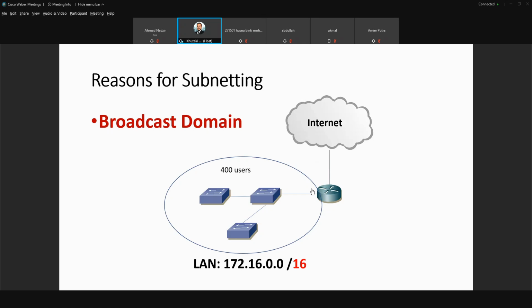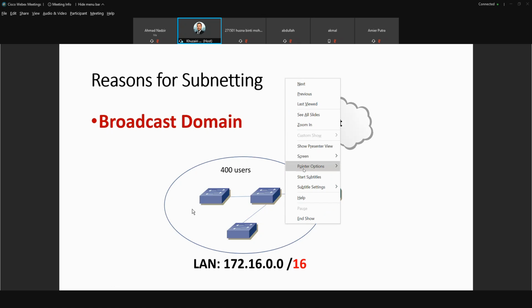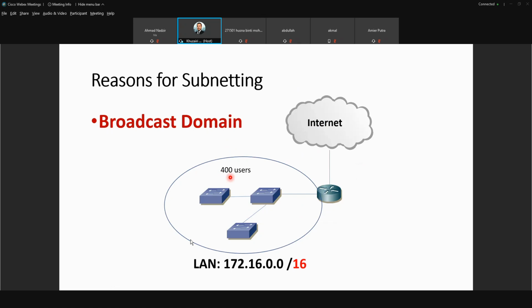So that is where you need to use broadcast message. I mean, not you, I mean the system. So all the users inside the same network will receive the broadcast message. So 400 users will receive the broadcast message.